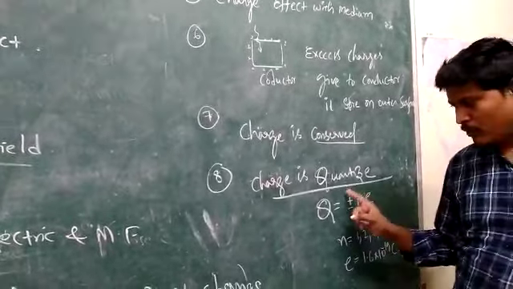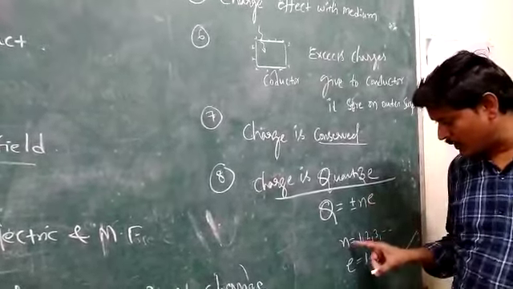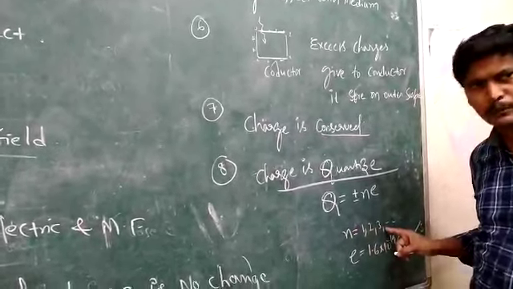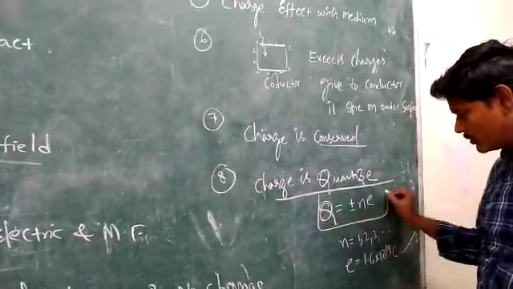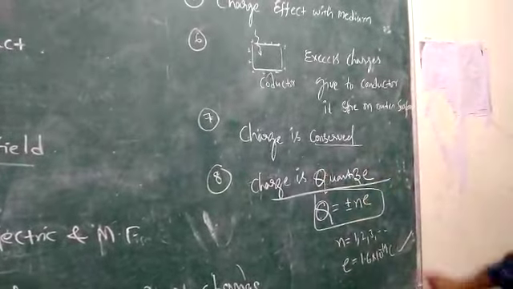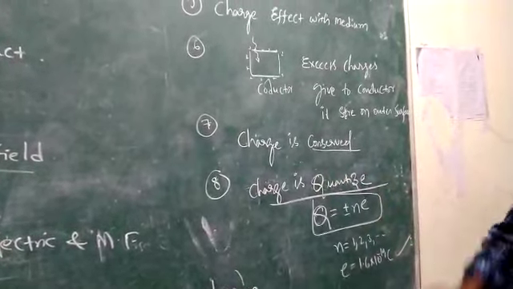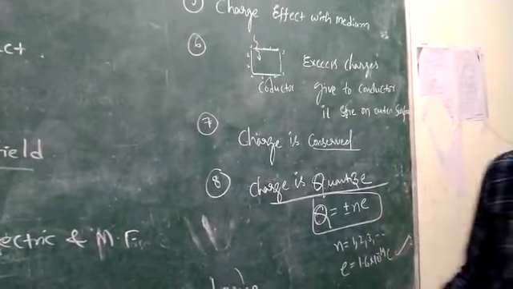A body has charge only in integral multiples, not in fractions. This is called the quantization of charge principle.